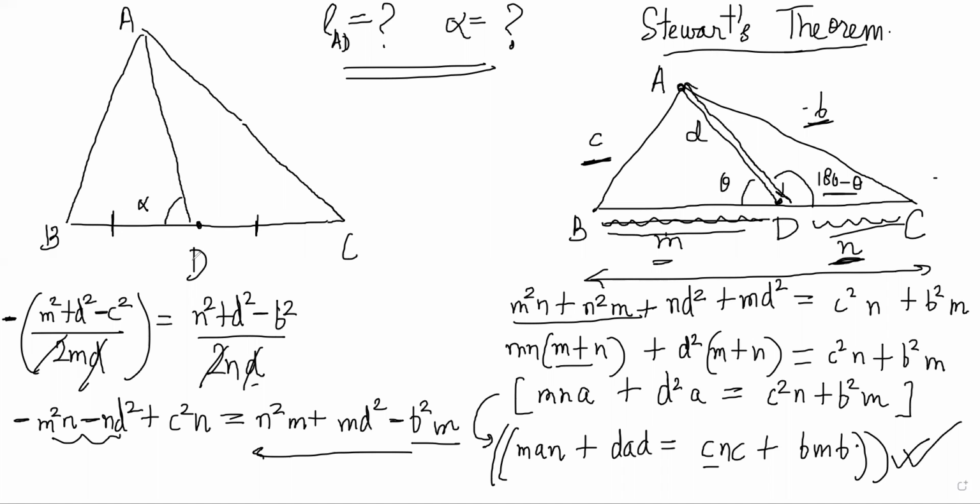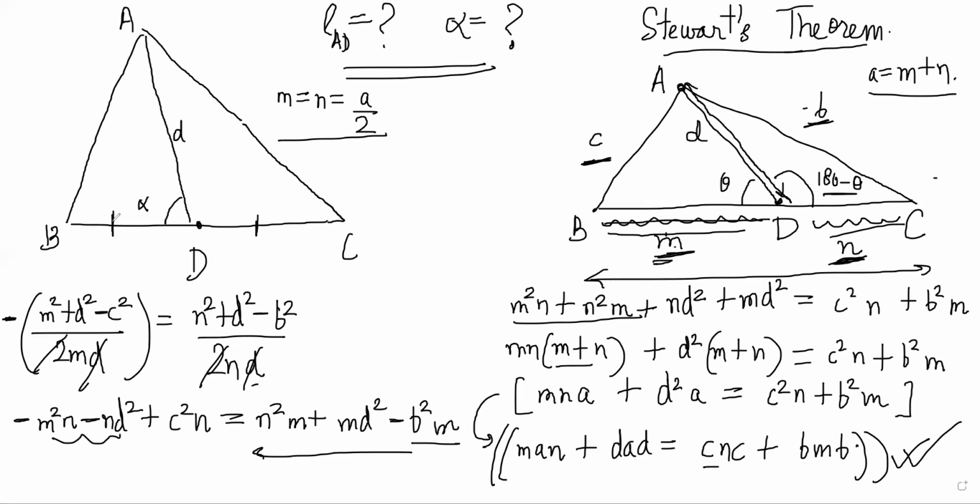Correct? M and N would be equal to 1? No, M and N will not be equal to 1. They would be equal: M is equal to N is equal to A by 2, right? Yes. Correct. So this is not a ratio, this is the actual length. It's not the ratio 1:1 or something. It's the actual length of the BD part and CD part, M and N. That's why we are saying that A is equal to M plus N, right?